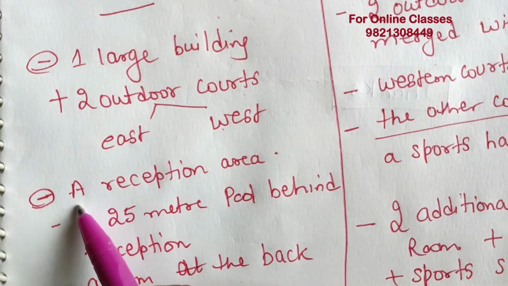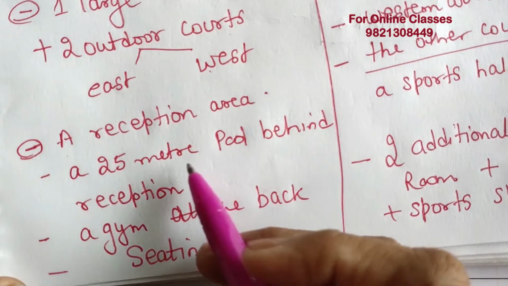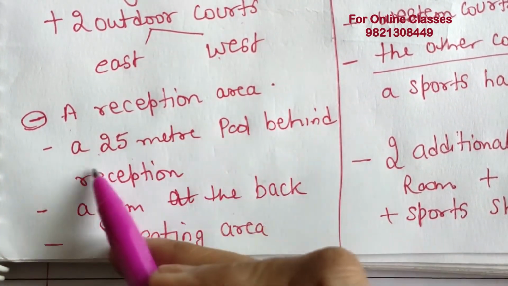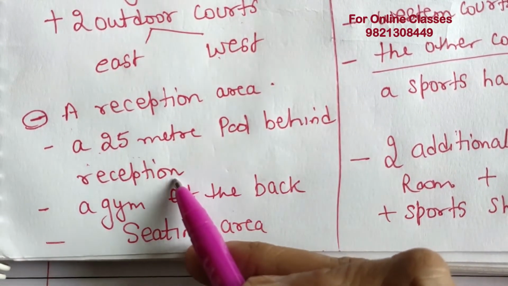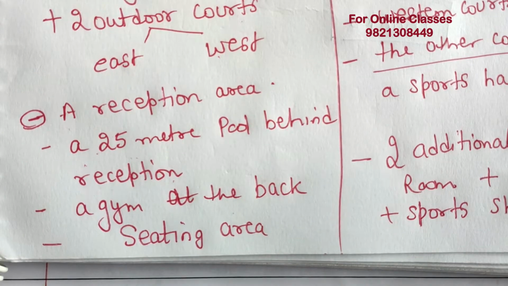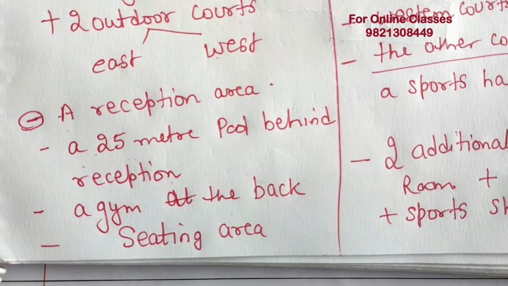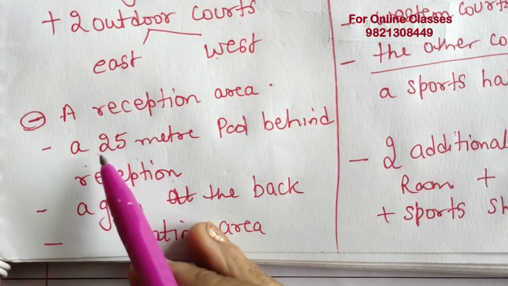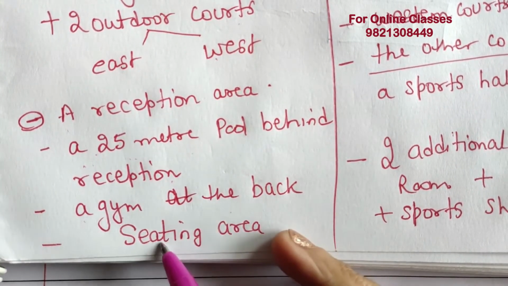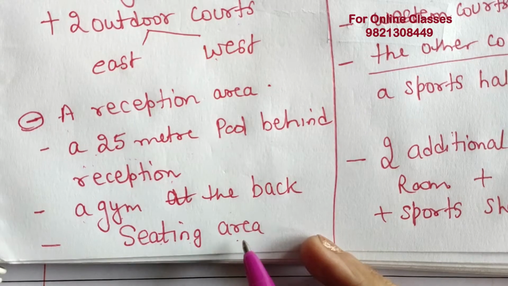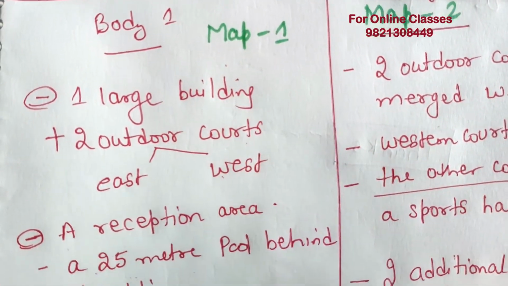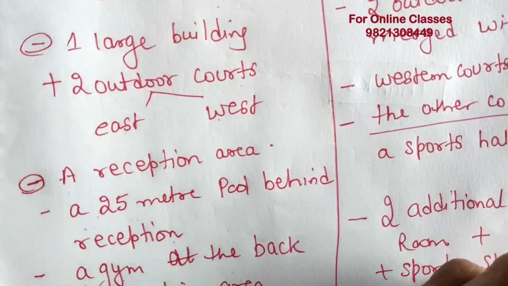Okay, next, we have a reception area, a 25-meter pool behind the reception, a gym at the back side, and of course a 25-meter pool behind the reception and a gym at the back of the sitting area. Yes, in the body para we will be writing like this, sequence wise we can write like this.